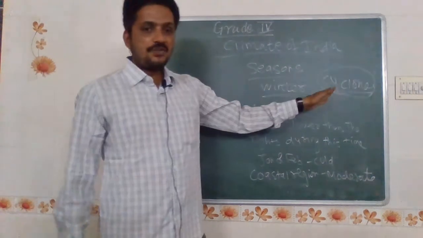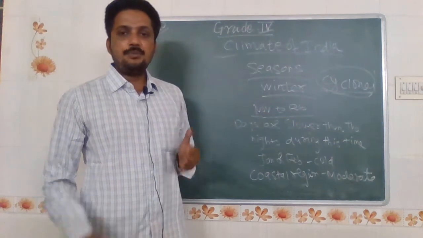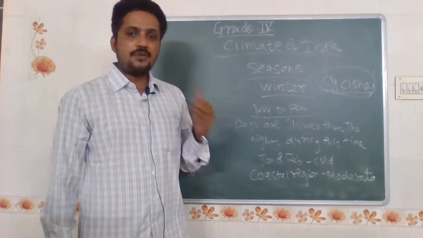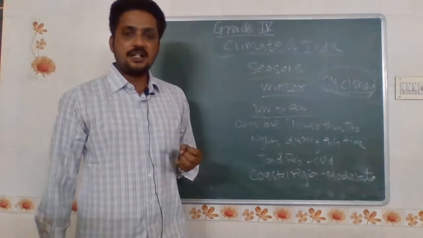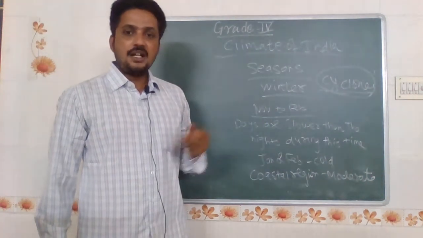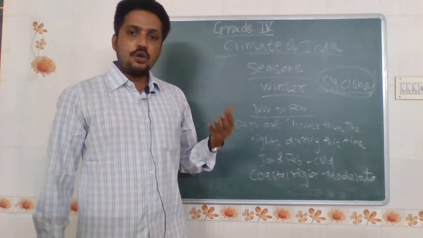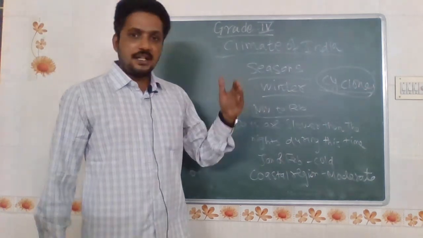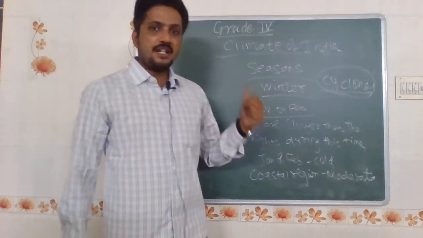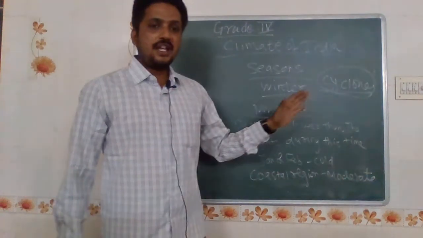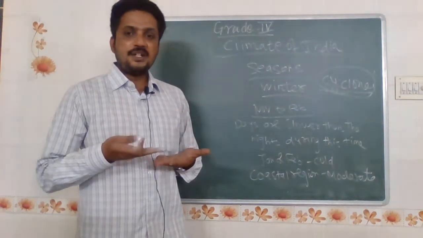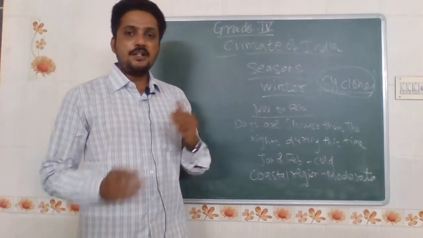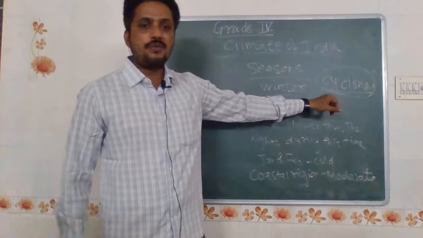Okay, at the time of forming a cyclone, the air will blow very fast, which gives heavy rainfall at the coastal regions like Chennai, Cuddalore, Puducherry. Apart from that, Mumbai, Goa, and nearby Gujarat also get heavy rainfall from these cyclones. So cyclones will be formed according to the sea level temperature decreasing or increasing, or the wind blowing temperature.